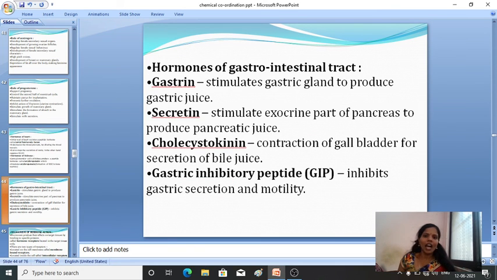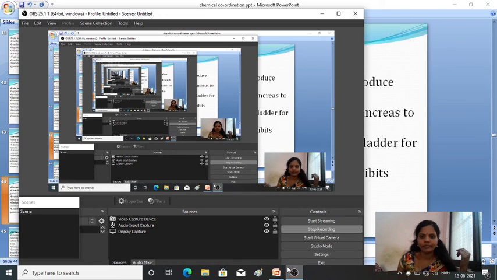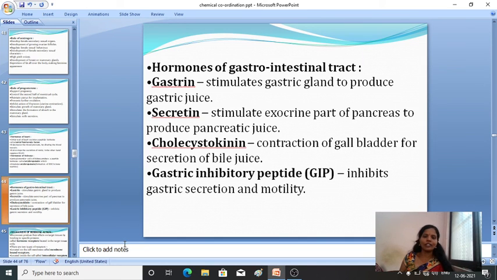Next are the hormones of the gastrointestinal tract. In the gastrointestinal tract, again we have got some different types. We'll see them one by one. First one is gastrin. This gastrin stimulates the gastric glands to produce gastric juice.